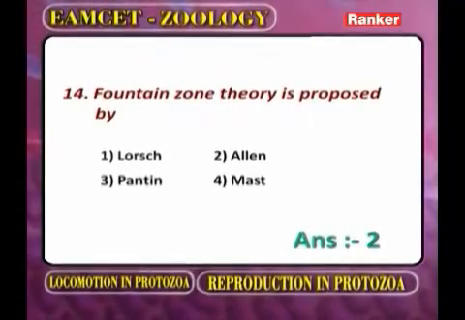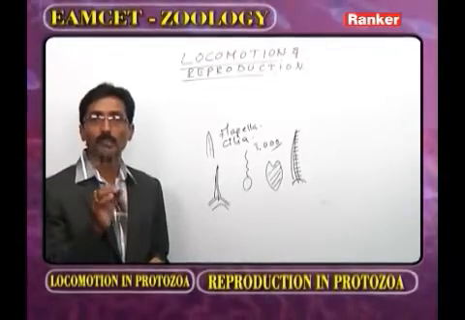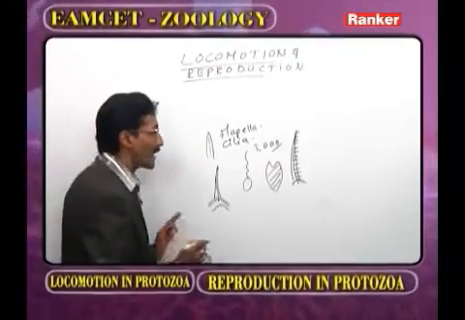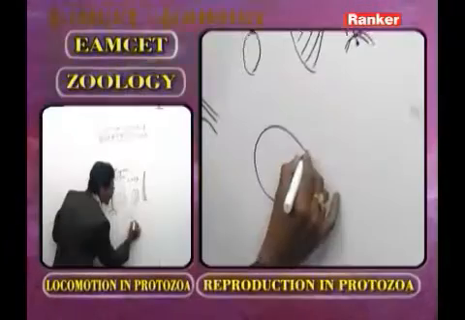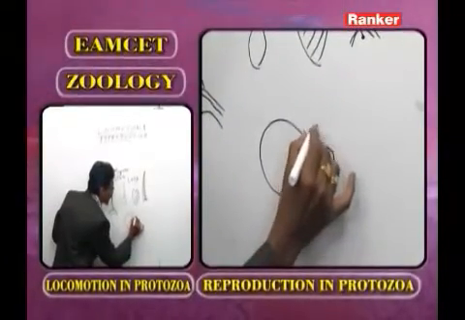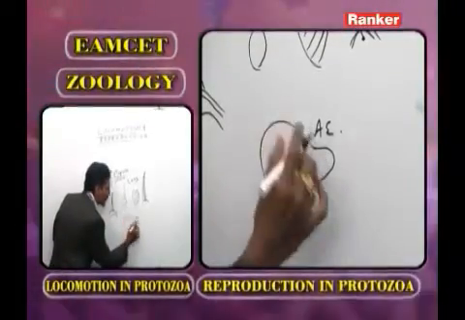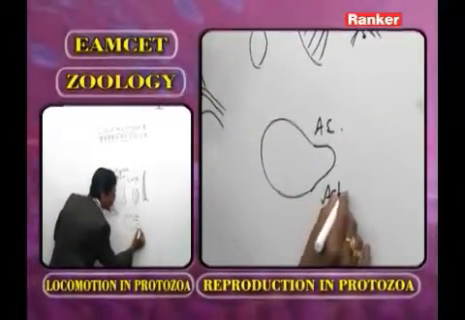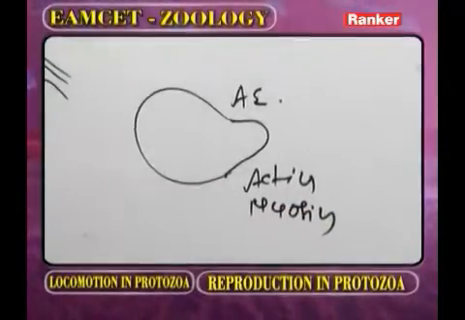Now according to the amoeboid movement, fountain zone theory was proposed by Allen. As we observe the fountain zone theory in the body of amoeba, this we call the advanced end. In the advanced end, what is going to happen? Now this is actin protein and myosin protein.